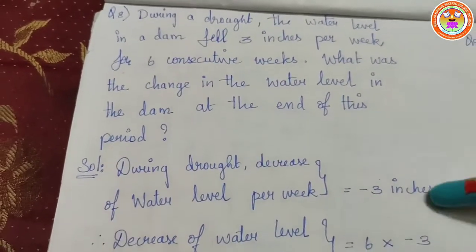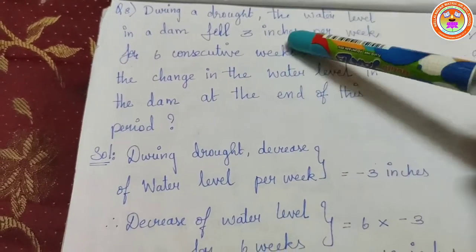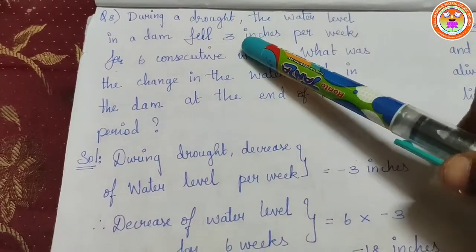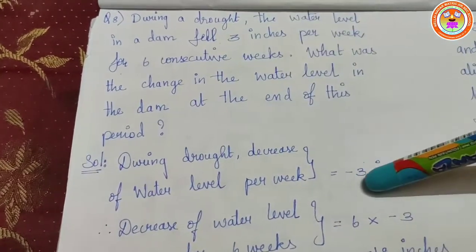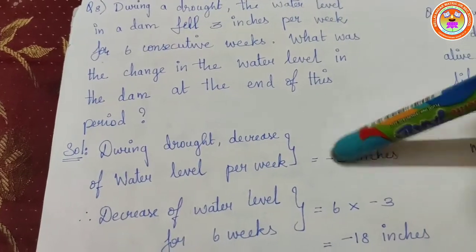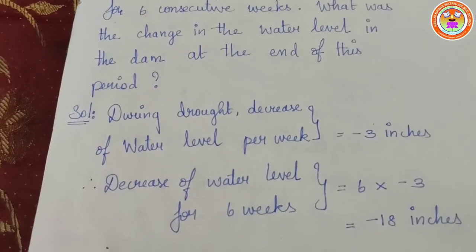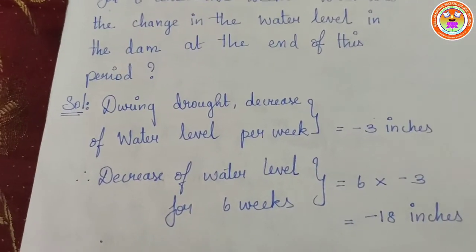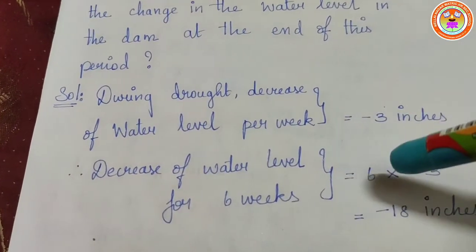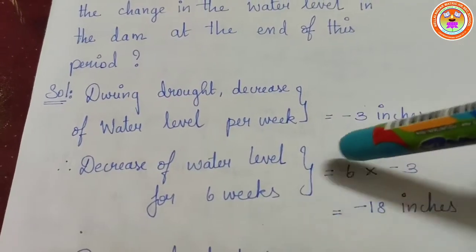Okay, so let us start. During the drought, the decrease of water level per week, per week means 1 week. So for 1 week there is a decrease of 3 inches. Decrease means what will we put? We'll put a minus symbol. So minus 3 inches because of the decrease. Now the decrease of water level for 6 weeks. So you have to find the decrease of water level for how many weeks? 6 weeks.